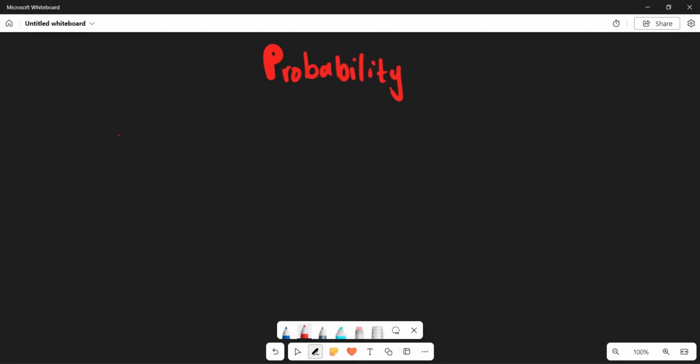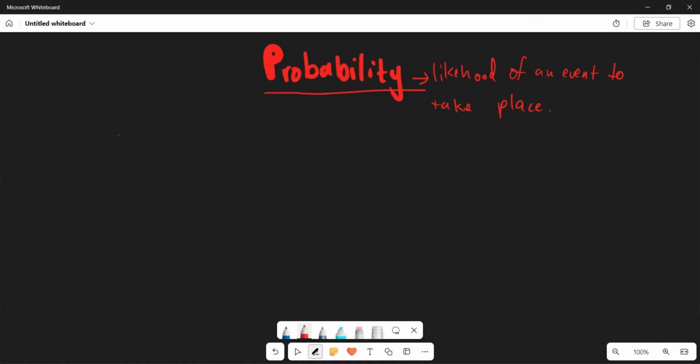Firstly, it is important to understand that probability can be understood as the likelihood of an event to take place. So this is going to be your probability. And there are various things that we can use to understand our probability. Generally, probability is the likelihood or chances of an event to